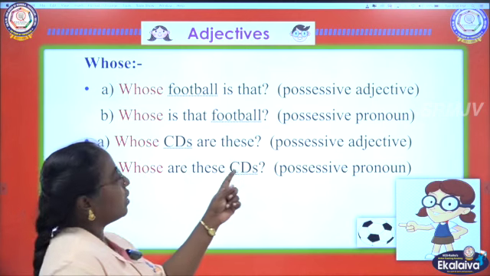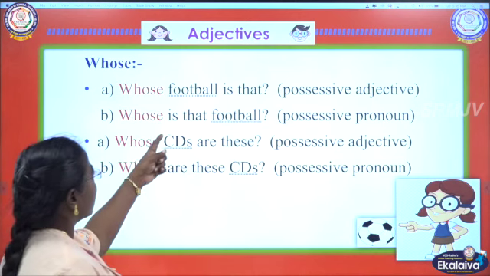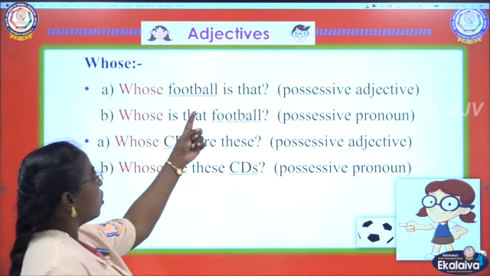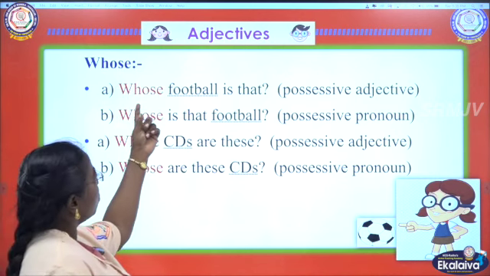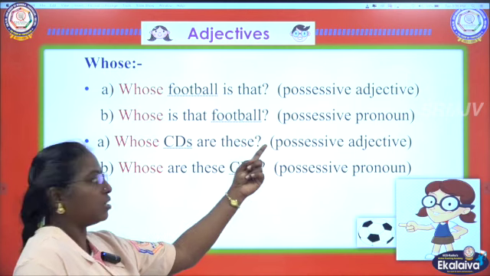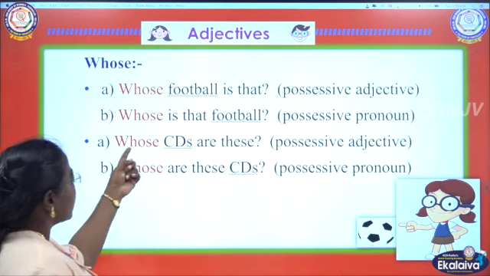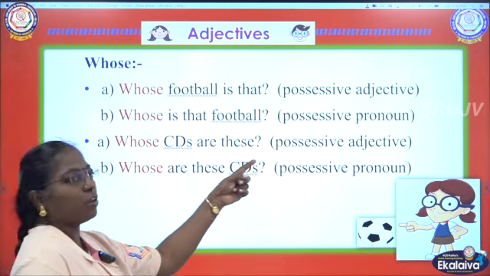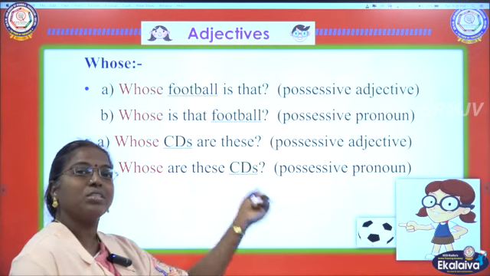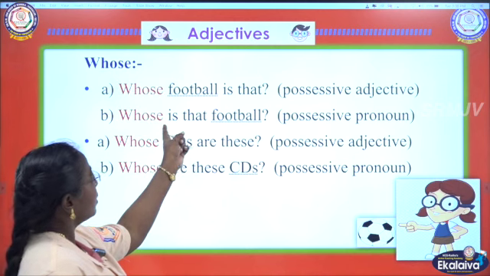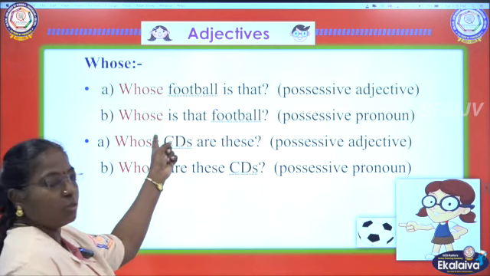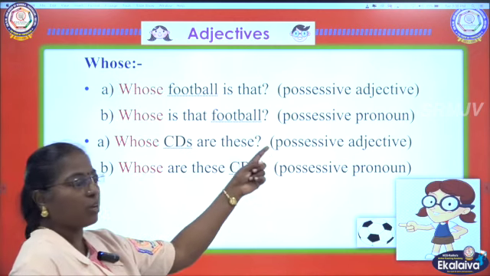Whose football is that? It is a possessive adjective because football is a noun here, and before a noun we are getting whose. So whose is a possessive adjective here. And in the second sentence, whose is that football? You are asking whose is that football? So here we are not getting the noun after whose. So it is a possessive pronoun.